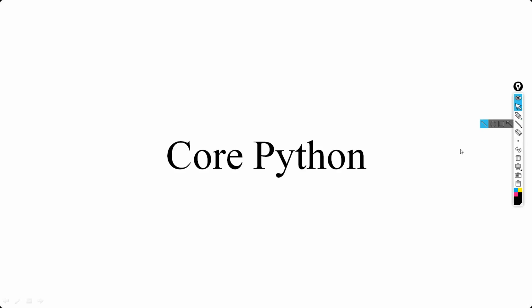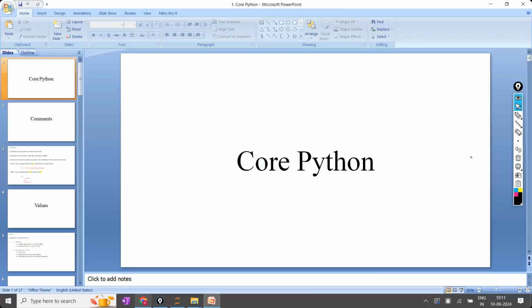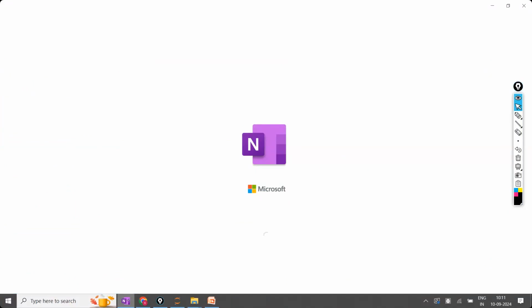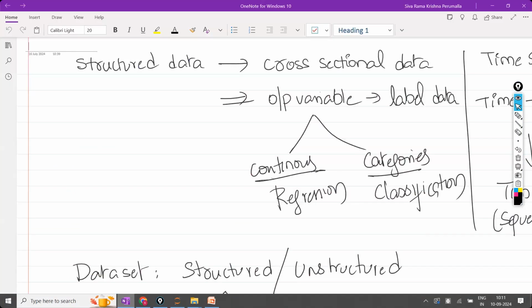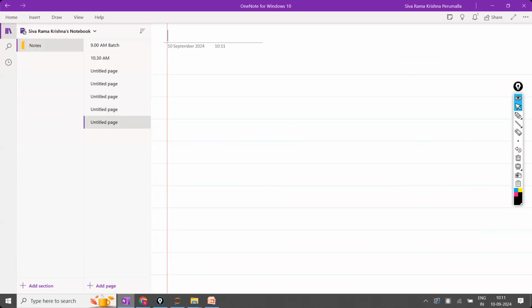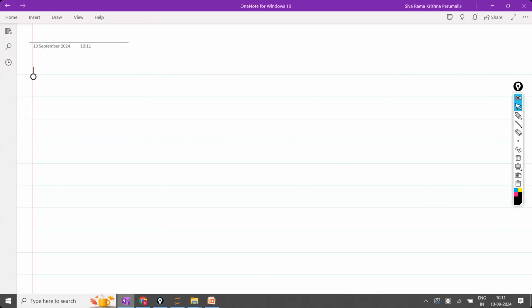As of now, I'm typing in front of you in the notepad. From tomorrow onwards, once our regular class starts, I'm going to use Microsoft OneNote, and here I'll write the notes. My notes will be like this. Here your batch details will be added, and here I'll write my notes.